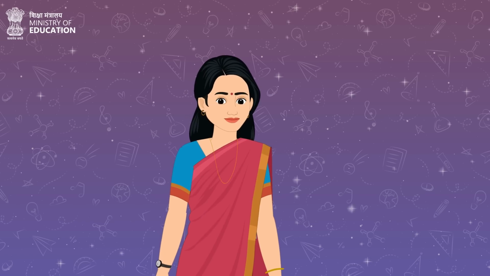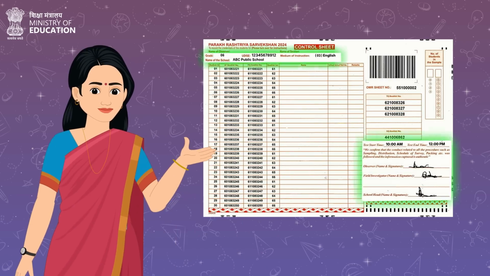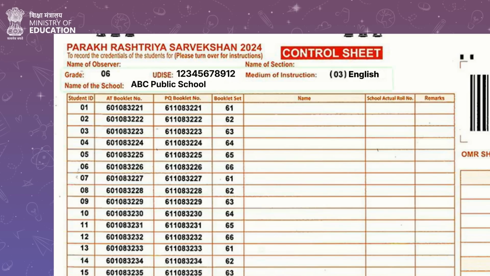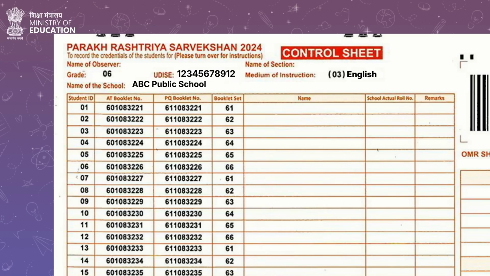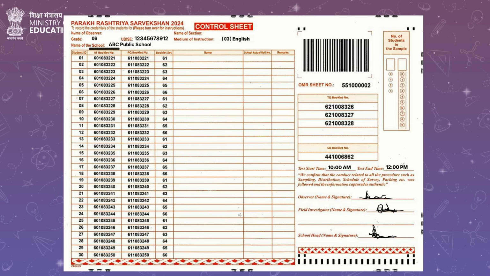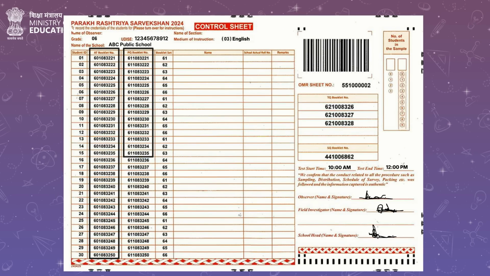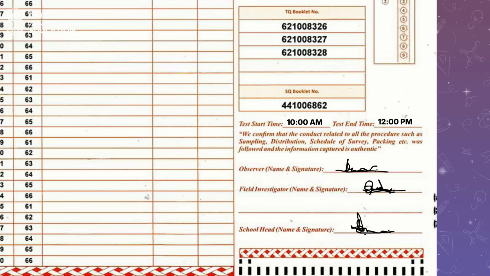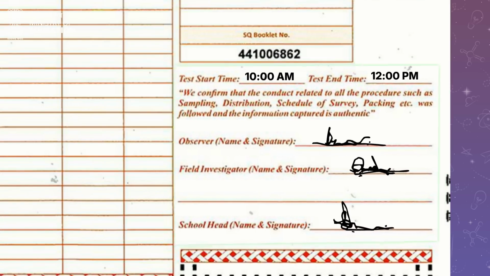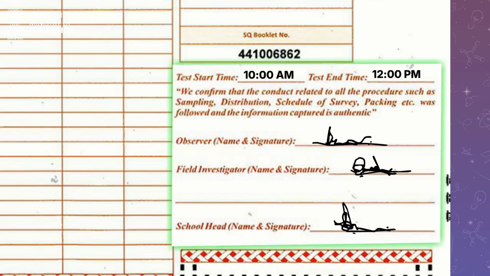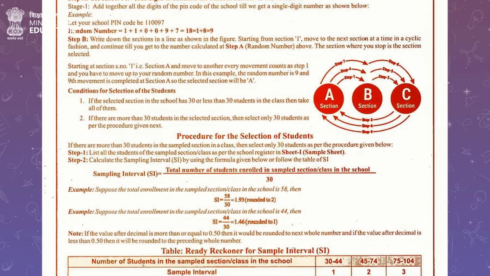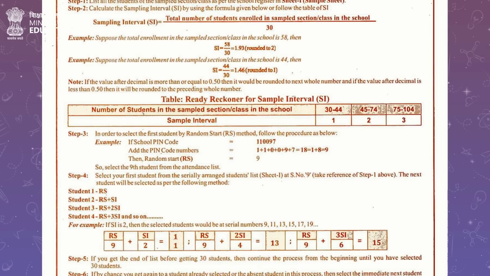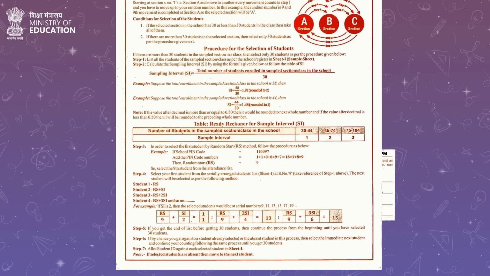The control sheet broadly has 4 sections. On the top, we have the necessary information pertaining to the school and grade being surveyed. Next, we have the list of AT and PQ corresponding to each student ID. At the bottom, FI needs to update the start and end time of the survey and then get it signed by the observer and school head. At the back of the control sheet, a step-by-step guide on how to conduct sampling and the proposed survey schedule is provided.